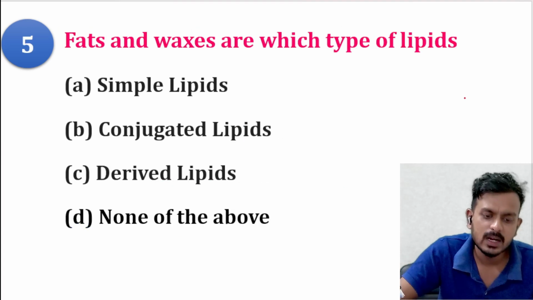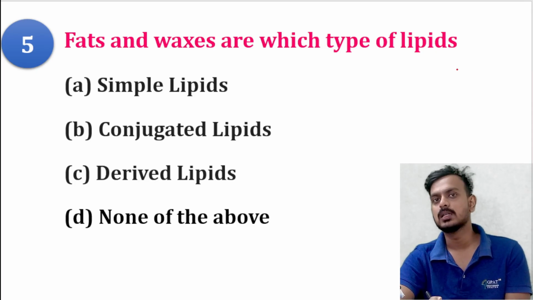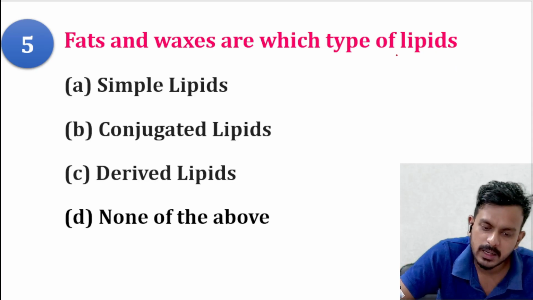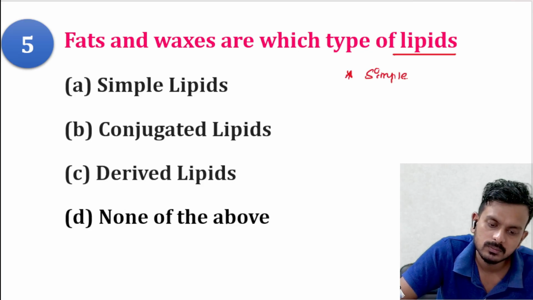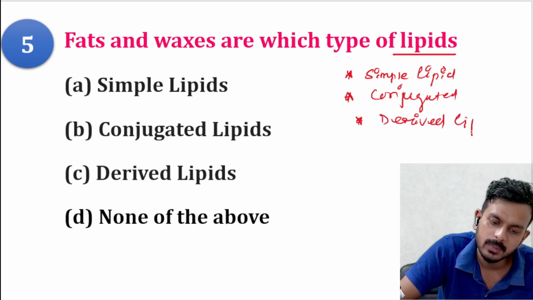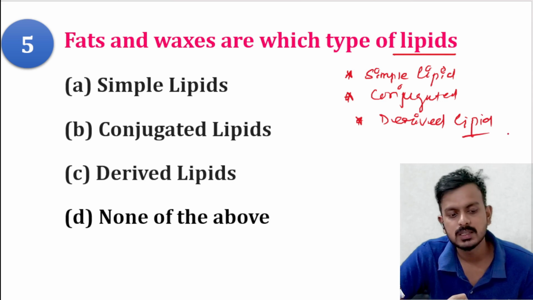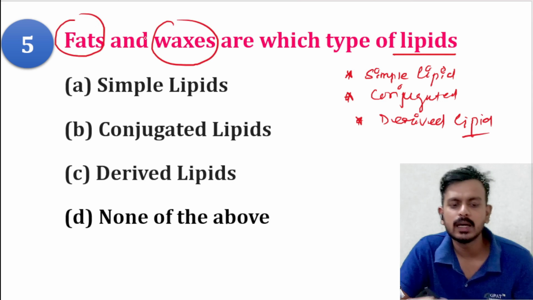Next question: fat and waxes are which type of lipid? This question is related to classification. Lipids are majorly classified into three major classes. One is simple lipid. Second is conjugated lipid. Third is derived lipid.